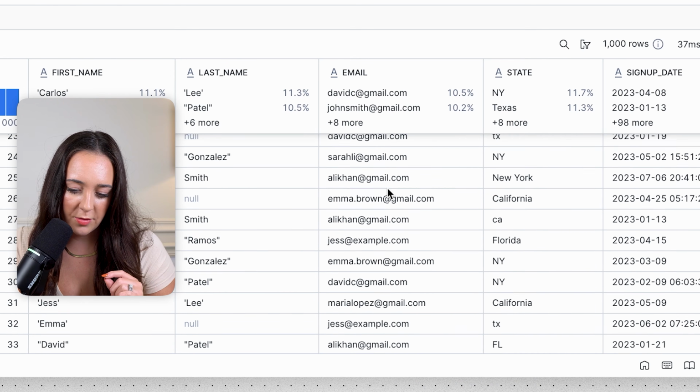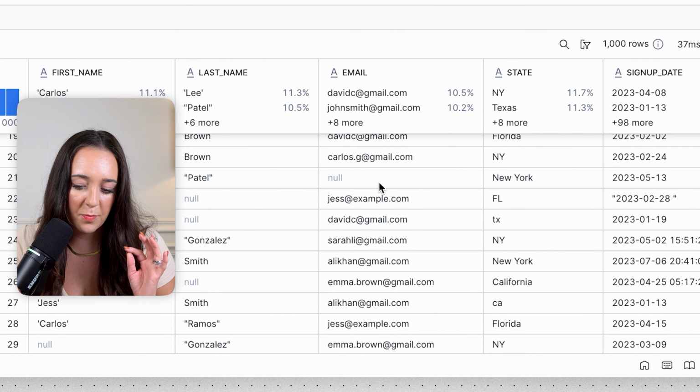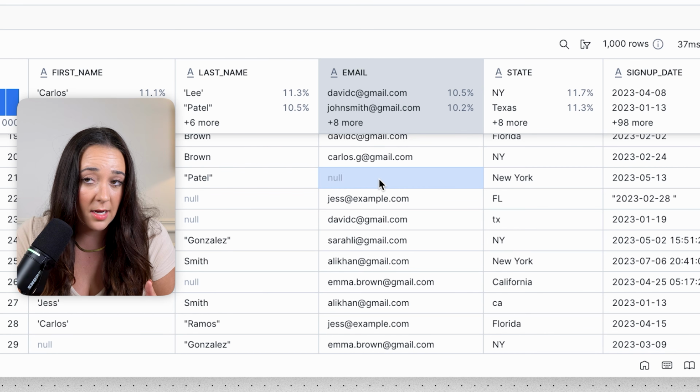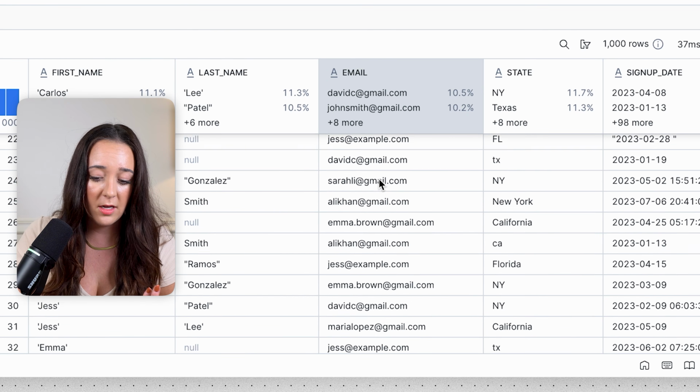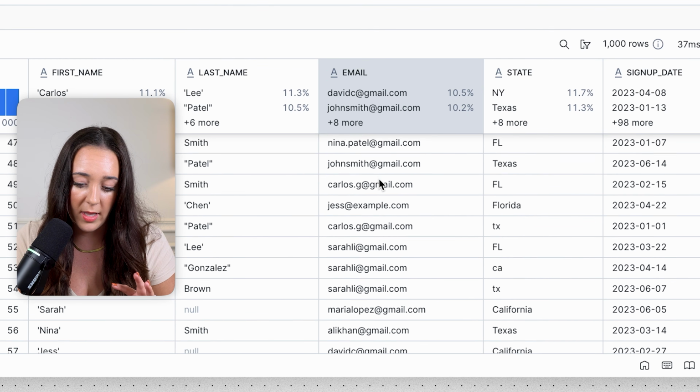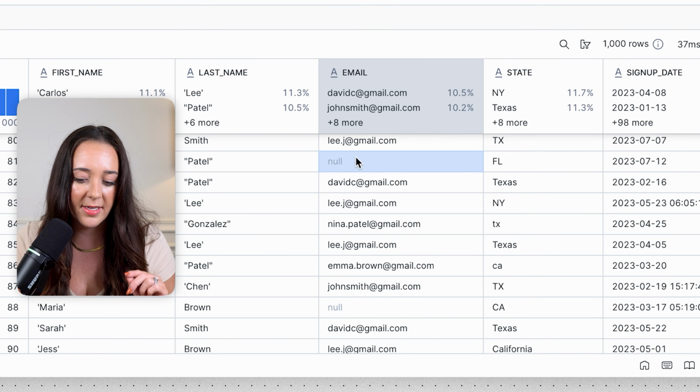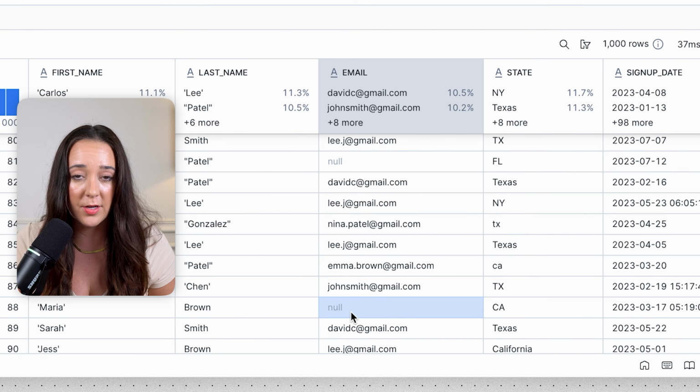Going back to our original data set, in our email column, it looks pretty clean, but we have nulls, and sometimes it's okay to have null values. So depending on the situation, I might leave them null as is, but in this case, we're gonna replace them with something else so I can show you some really cool things in SQL.